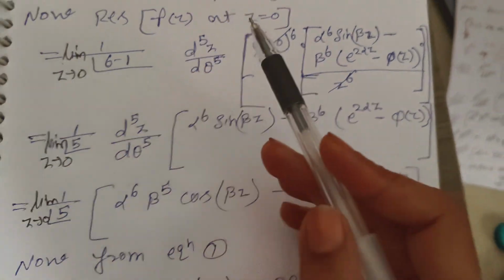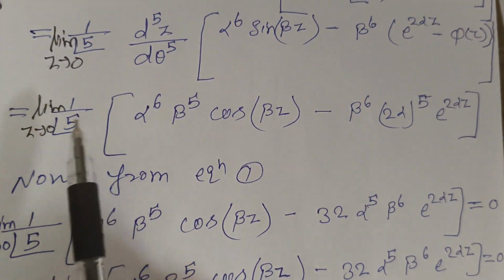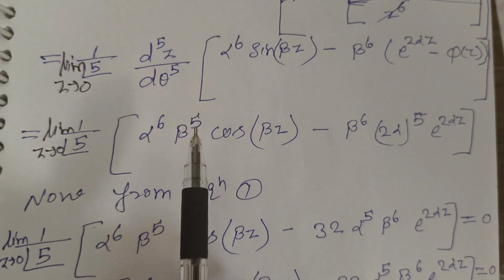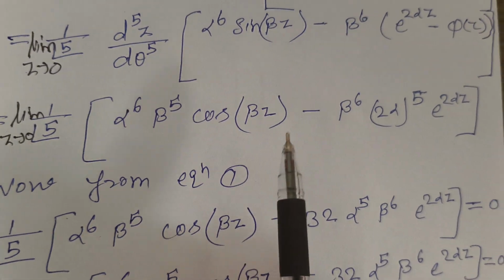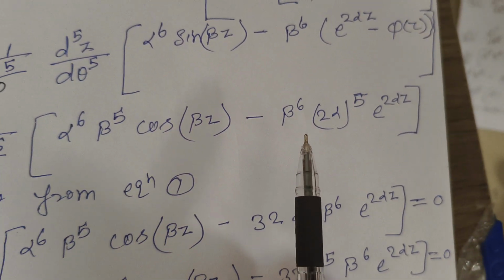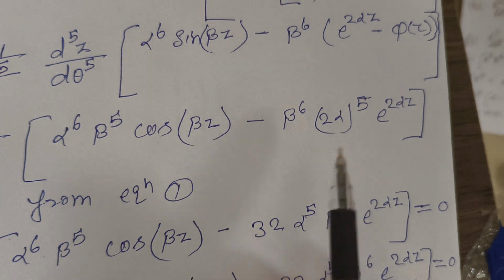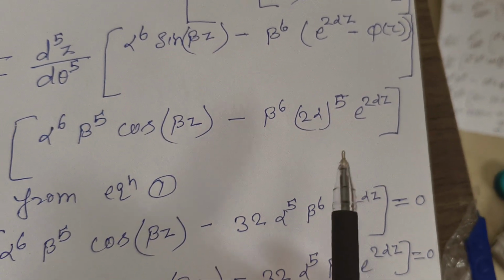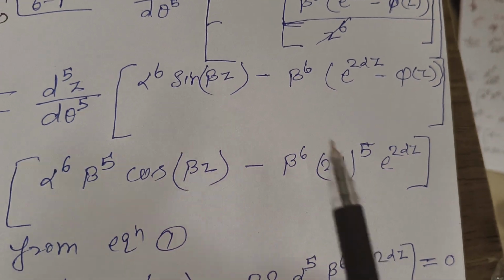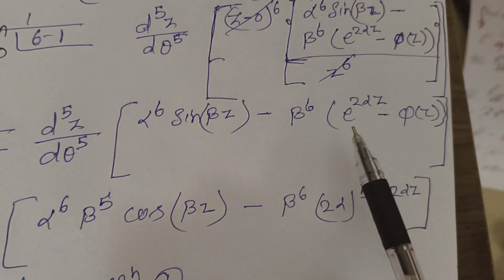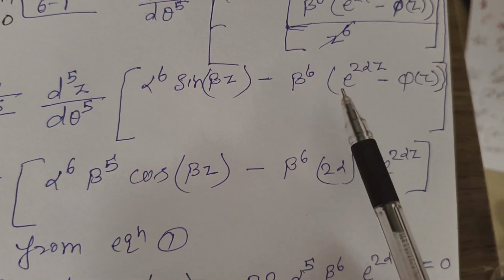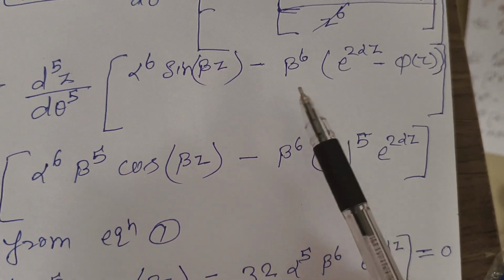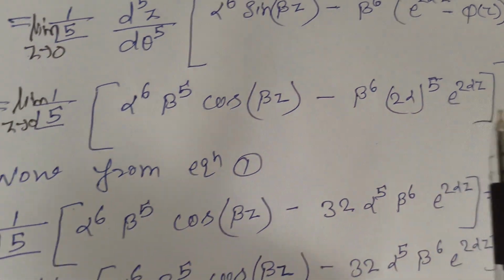When we solve this, we get the limit as z tends to 0 of 1 upon factorial 5 times [alpha to the power 6 beta to the power 5 cos(beta z) minus beta to the power 6 (2 alpha) to the power 5 into e to the power 2 alpha z]. Because when we differentiate e to the power 2 alpha z five times, we get 2 alpha to the power 5 outside, right?